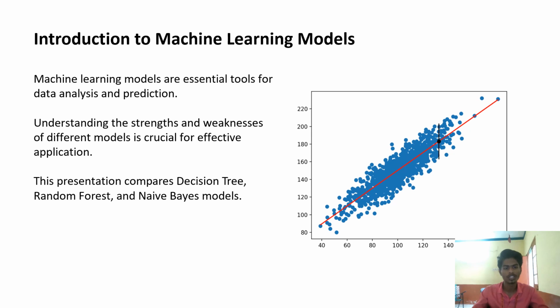Machine learning models are essential tools for data analysis and prediction. Understanding the strengths and weaknesses of different models is crucial for effective application. In strengths, we will develop them further, and in weaknesses, we will clarify the errors. This presentation compares decision trees, random forest, and naive Bayes models.